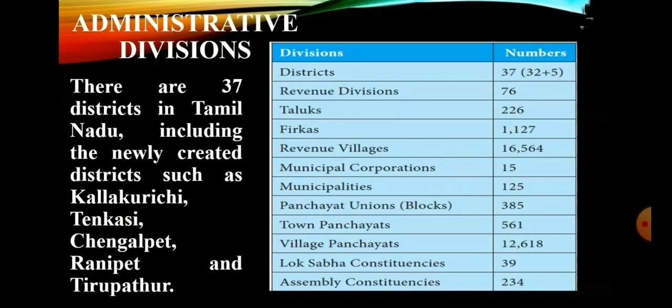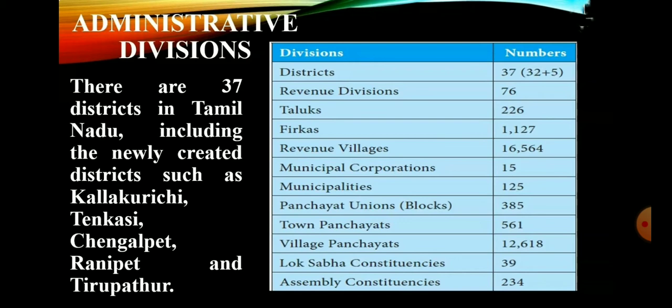Administrative divisions. Already we have learned that the state of Tamil Nadu had only 13 districts at the time of its formation. After that, the state was reorganized several times for administrative convenience. At present, there are 37 districts in Tamil Nadu.